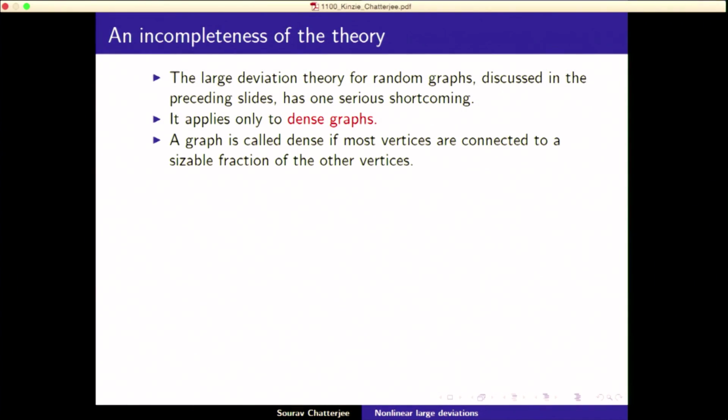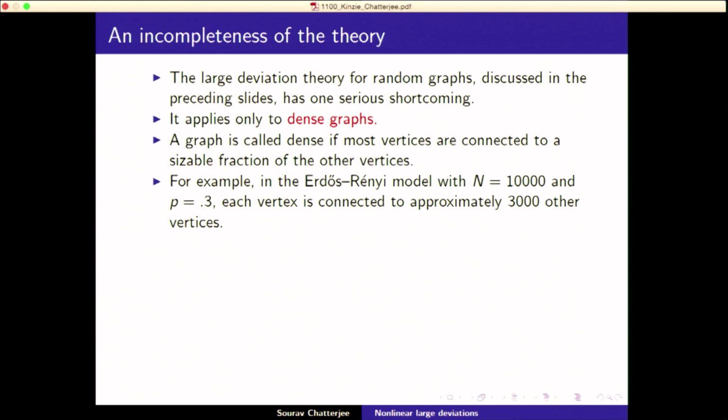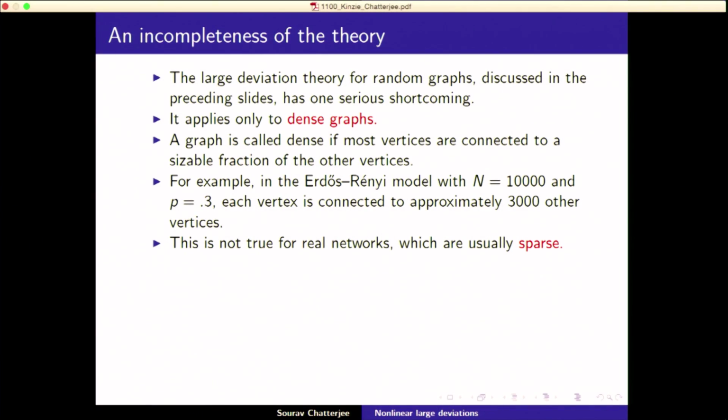So what does it mean? A graph is called dense if most vertices are connected to a sizable fraction of other vertices. Okay? So for instance, in the heterogeneous graph where n is 10,000 and p is 0.3, so there are 10,000 people and any two are connected with chance 30%, then each person has approximately 3,000 other friends, okay? Which is an unrealistic scenario. So if you have 10,000 people in a real social network, even if the heterogeneous model is true, p would be like 0.01, 100 friends. So real networks are usually sparse. So this dense case we did just as a first step to understanding the thing.